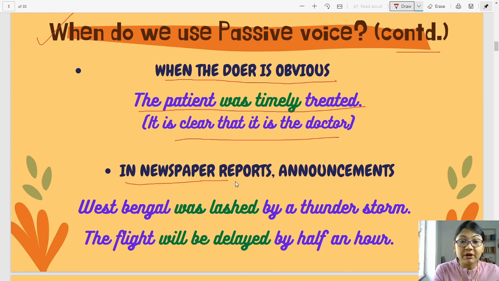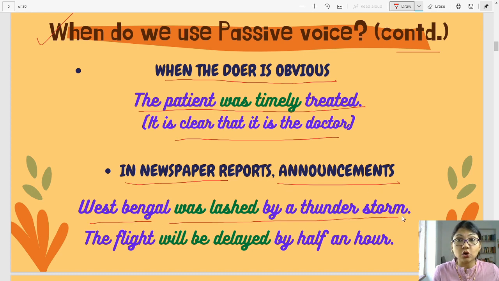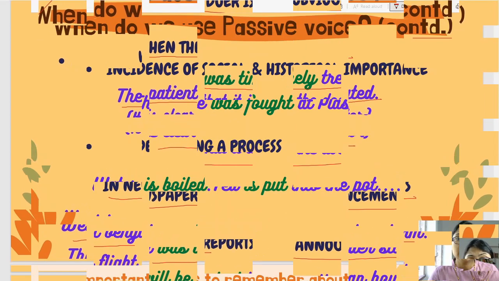In newspaper reports and announcements, let's look at a few examples. West Bengal was lashed by a thunderstorm. The flight will be delayed by half an hour. Okay, it's an announcement. Generally, on railway stations we hear these kinds of announcements. This is about the flight, so this is in an airport, but in railway stations also we hear them, and it is very common that always our trains are delayed. All right, let's move on and see a few more examples.